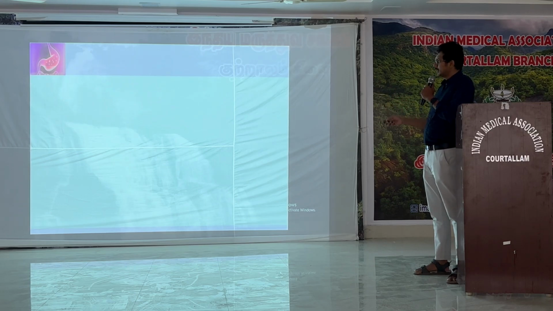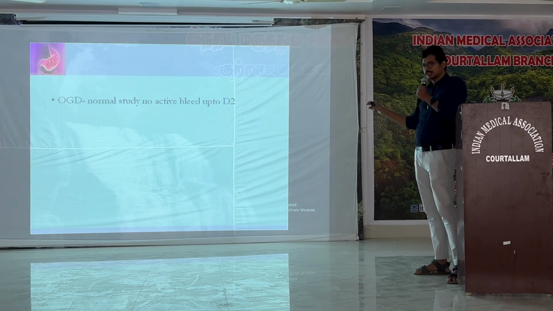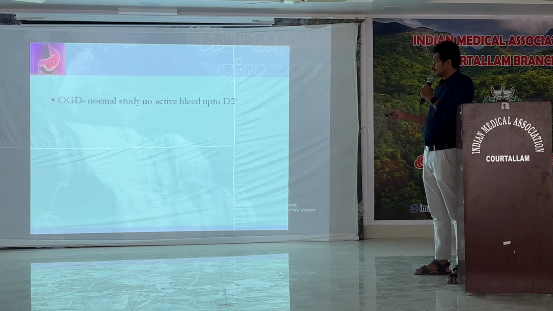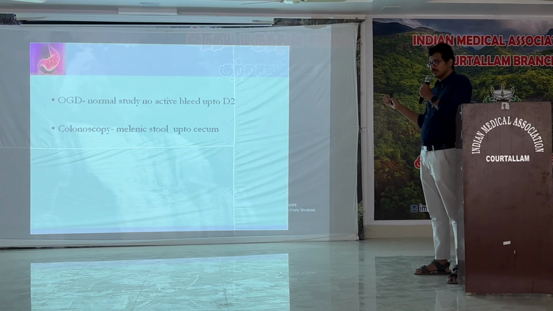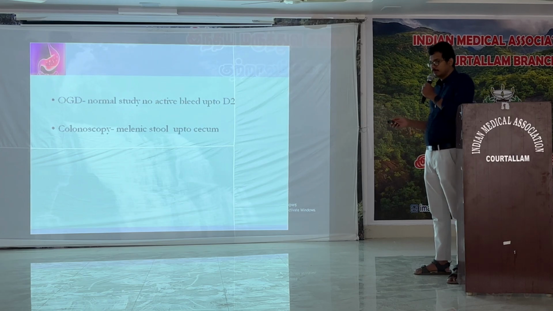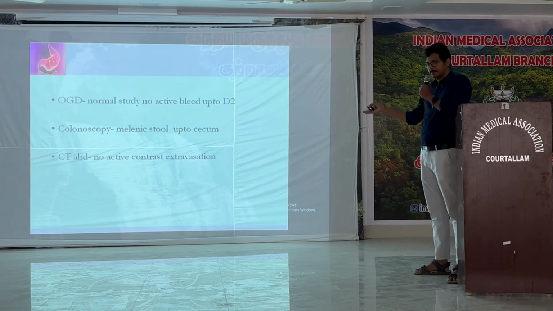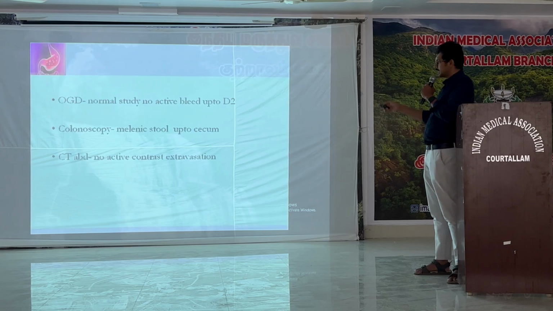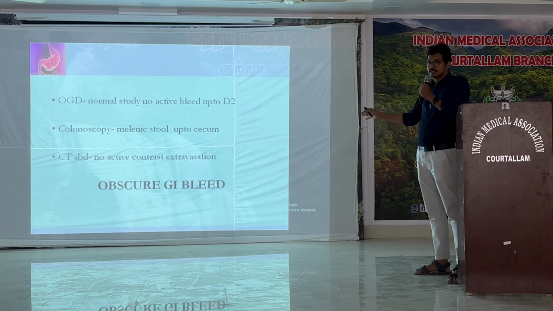So we did an endoscopy for the patient. The endoscopy is normal, which doesn't show any active bleeding, and the colonoscopy was also normal. We saw only melanic stool up to the cecum. We have not picked up any active bleeding spots. So we did a CT abdomen, which doesn't show any active contrast extravasation either. So this condition is called an obscure GI bleed.